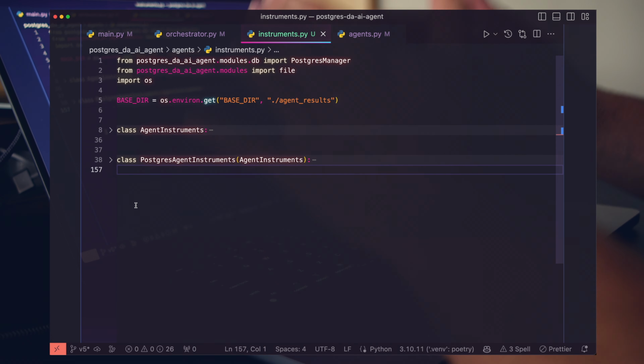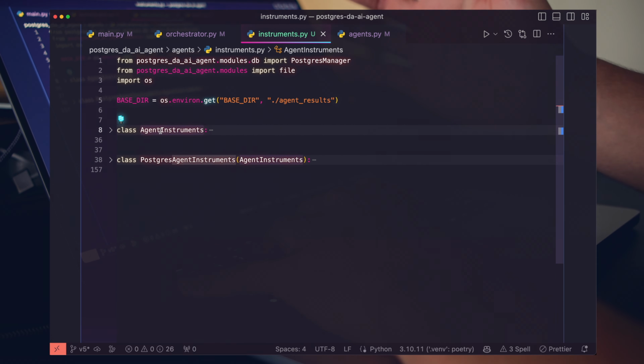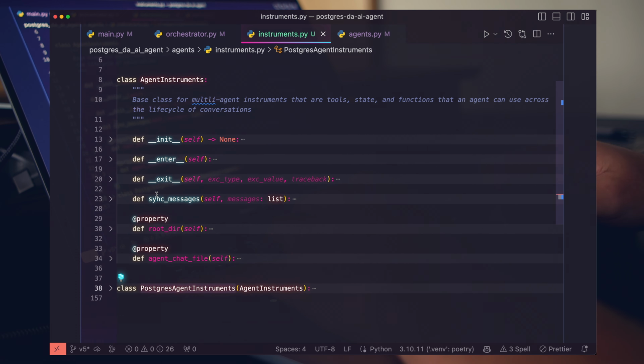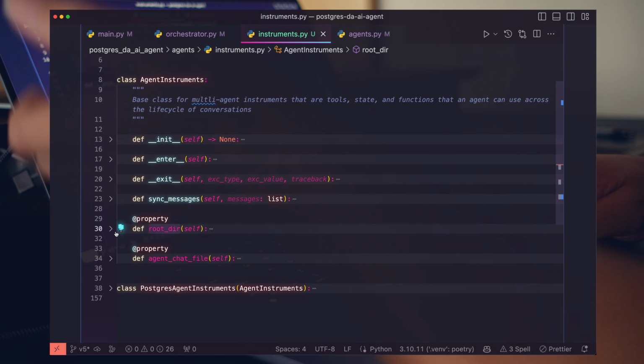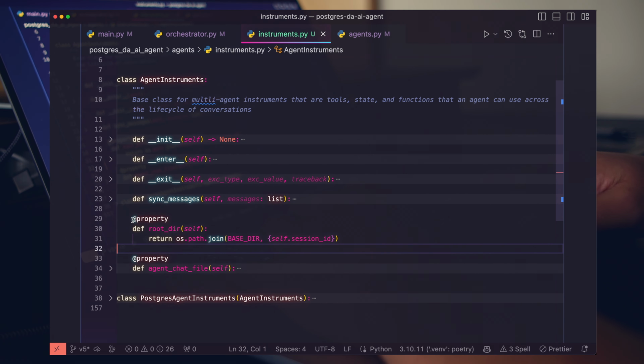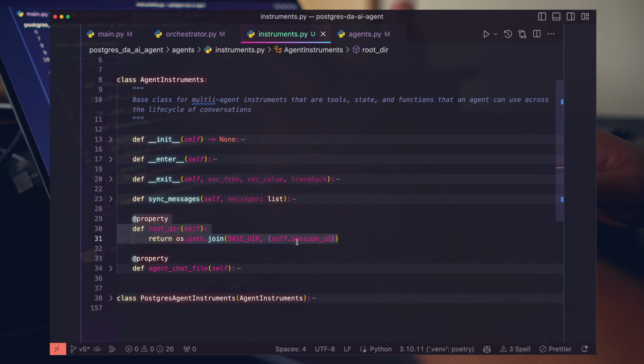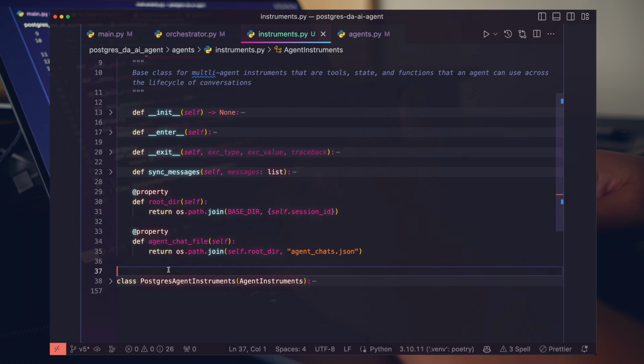Okay, so let's look at our two new classes here. You can see we have agent instruments, and then we have a Postgres agent instruments. If we dive into this base class, we can see we have a couple core Python functions: an initialize, enter, sync messages, and this root directory. The root directory now references a specific path in which our agent system can operate out of. We now have a pointer to our agent file, which uses the root directory.